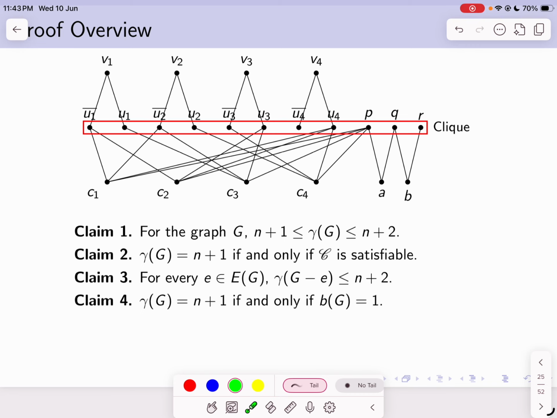Now the next claim says that the domination number of this graph G is n plus 1 if and only if the bondage number is 1.